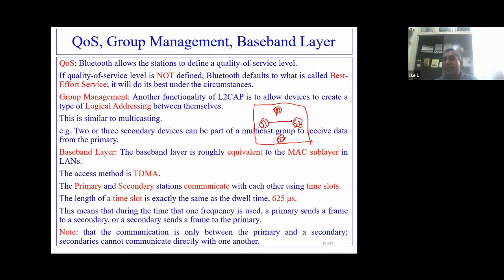S1 cannot directly communicate with S3. If S1 has to communicate with S3, S1 has to send data to the primary. This primary in turn will send the data to S3. That means inter-secondary device communication is not allowed in Bluetooth. Any communication that has to happen, happens through the primary only. So this is what we have to keep in mind.